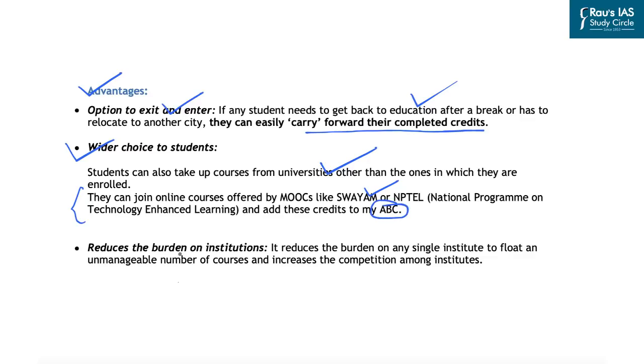Further, another important advantage of such a scheme is that it reduces the burden on the institutions as well. That is, it reduces the burden on any single institute to float an unmanageable number of courses and increase the competition among the institutes. Now, for example, if a humanities related college is not equipped with providing courses related to science, in that case, this kind of flexibility that is available to students will not put burden on the college related to humanities to float the science related courses. That is why this is the kind of flexibility that is created because of this academic bank credit scheme.